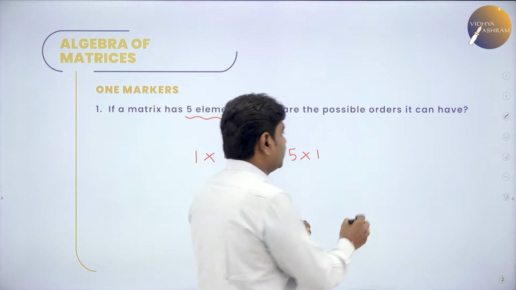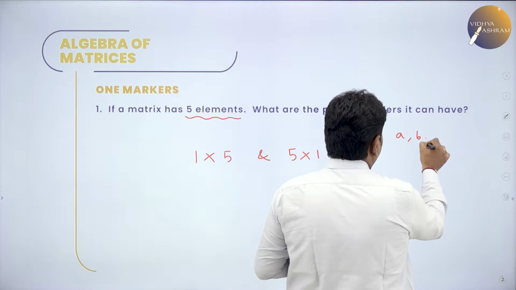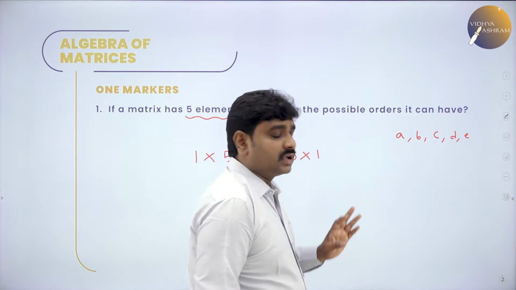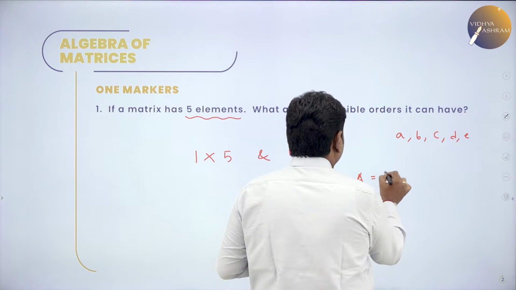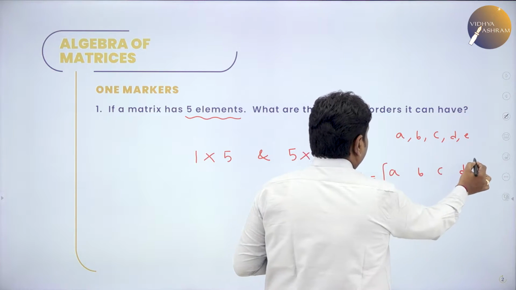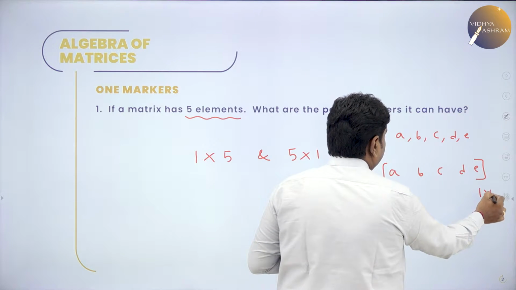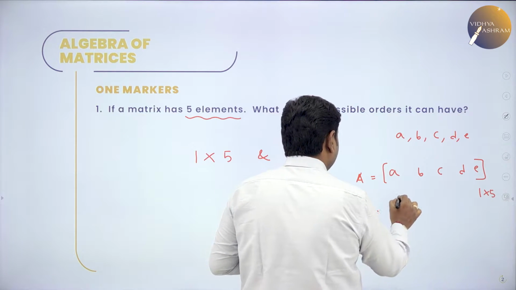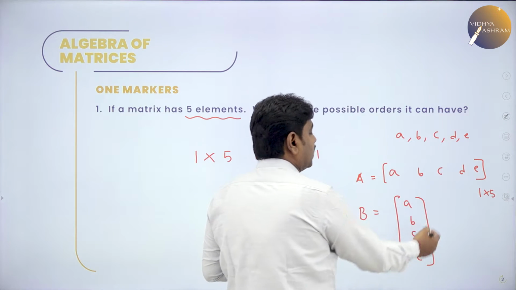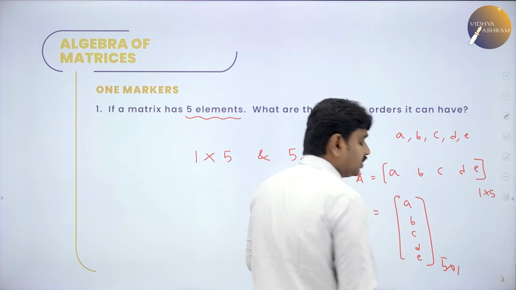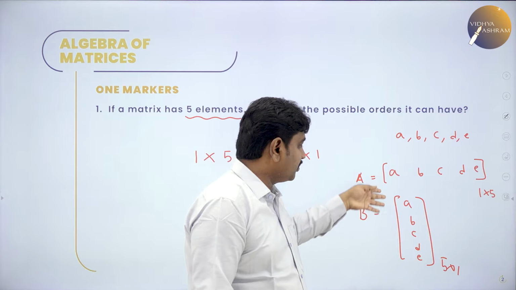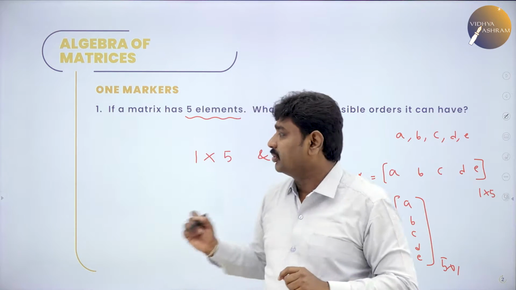For example, I will take a matrix built by the elements A, B, C, D, E. So, 5 elements are there. I can write these 5 elements in this order: A, B, C, D, E, as 1 row and 5 columns. Or I can write it as matrix B, that is A, B, C, D, E as a column. Two possible orders. You can rearrange the elements, but how many possibilities? I can place them as 1 row, 5 columns, or as 1 column and 5 rows. So, these are the possibilities.